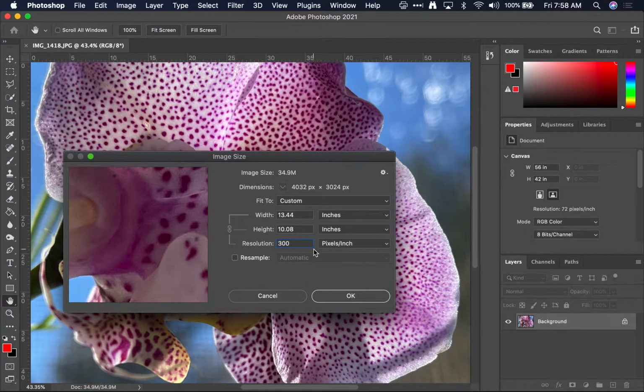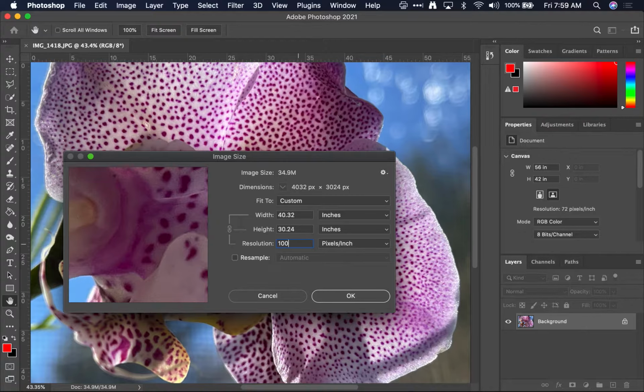There's a lot of things that change whether or not 300 is too much. Most people cannot resolve more than 300, but for instance, if you're in a gallery and people are not able to walk right up to the work, but have to see it from maybe 3 or 4 feet away, maybe you could get away with 200 pixels per inch or even 100. So it also matters how far away the image is, because we can't resolve the pixels if we're far away from it. But if it's a book, definitely 300 pixels per inch.